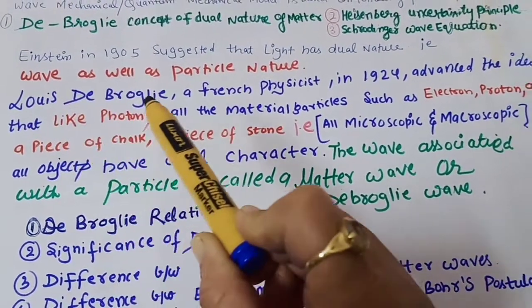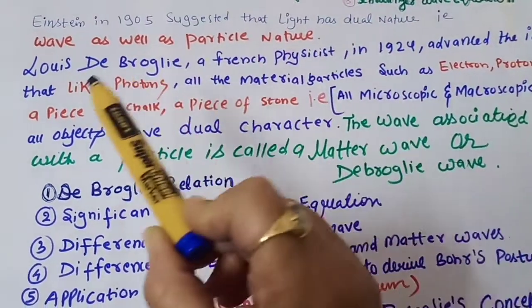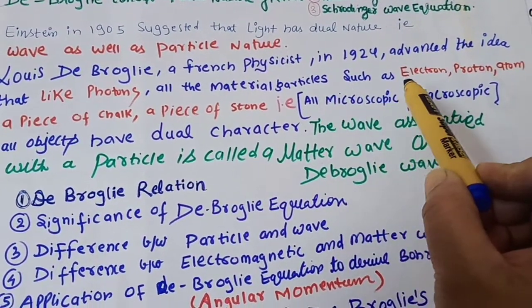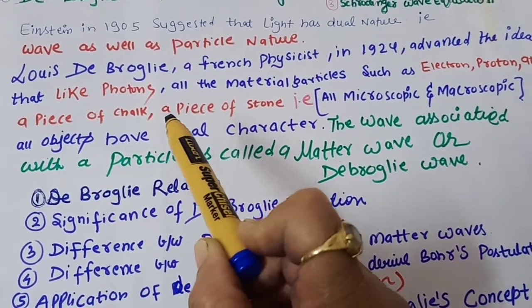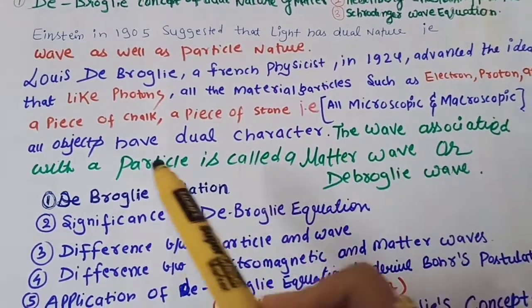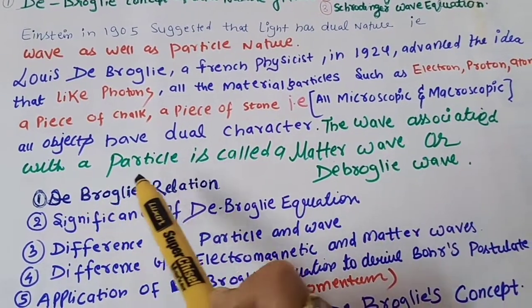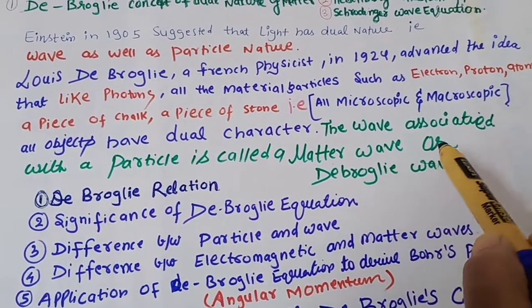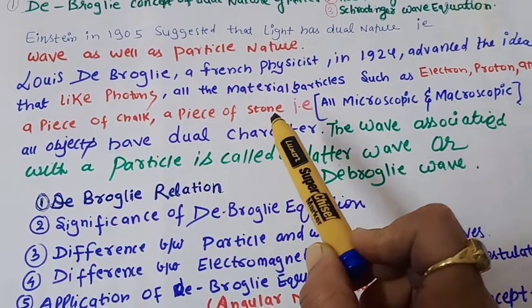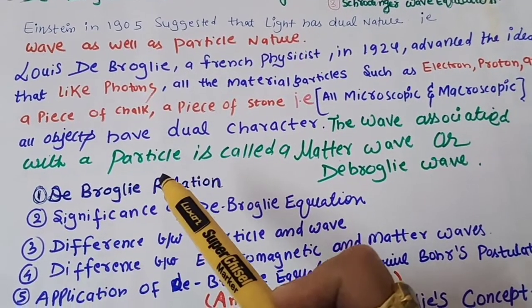And then Louis de Broglie, a French physicist, in 1924 advanced this idea that like photons, all material particles such as electron, proton, atom, a piece of chalk, a piece of stone, that is all the microscopic and the macroscopic particles, all objects have the dual character. That is, the wave associated with the particle is called a matter wave or the de Broglie wave. So all the particles, whether it is a piece of chalk or a stone, all will have the dual nature, some wave nature as well as the particle nature.